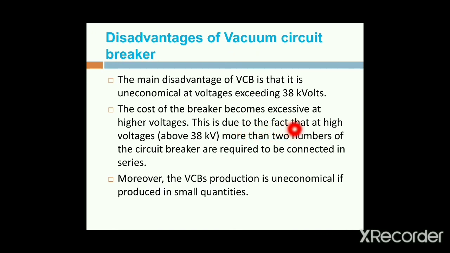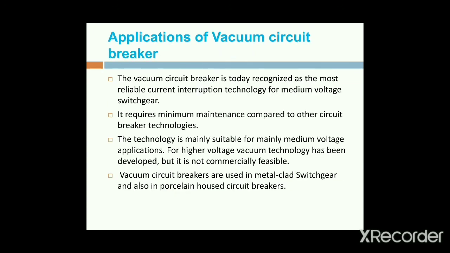This is due to the fact that at high voltages, more than one circuit breaker is required. If the voltage range keeps increasing, then we use two vacuum circuit breakers, and the cost will increase. The two circuit breakers are connected in series for the operation. Moreover, the circuit breaker production is uneconomical if produced in small quantities. Using vacuum in small-rating circuit breakers is more uneconomical.